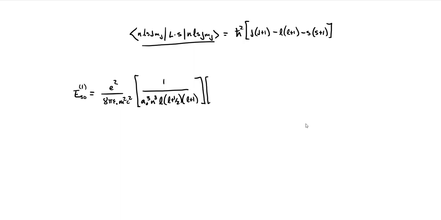And then this spin part here, from the spin part here, h bar squared, j plus 1 minus l plus 1 minus s plus 1. I'm missing another bracket in there. So if we take that and think of our electron in our hydrogen atom, our s value is 1/2. This whole term here ends up just being 3/4, and this thing simplifies to this.